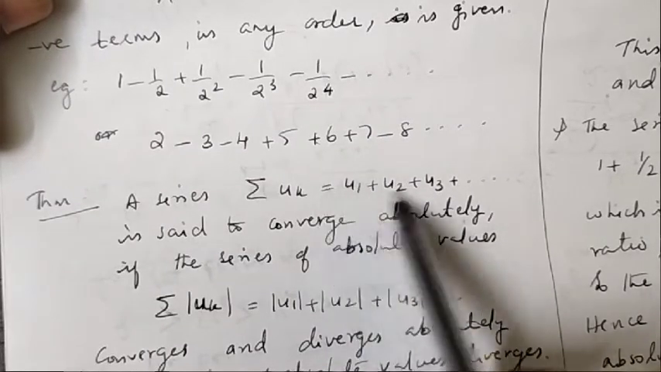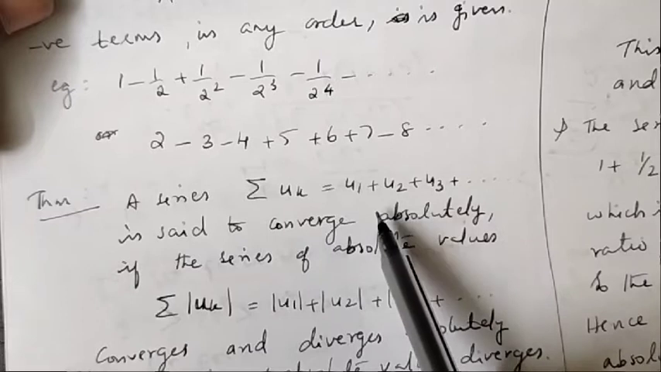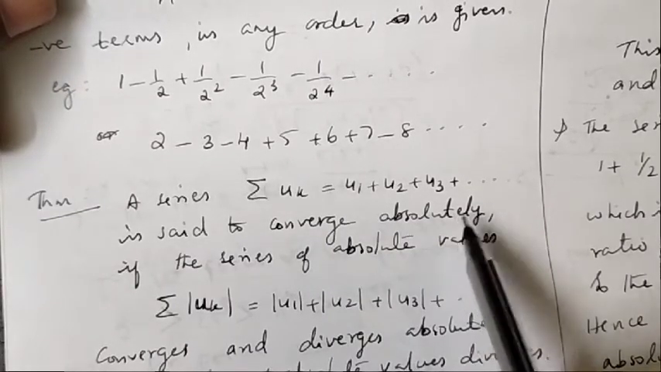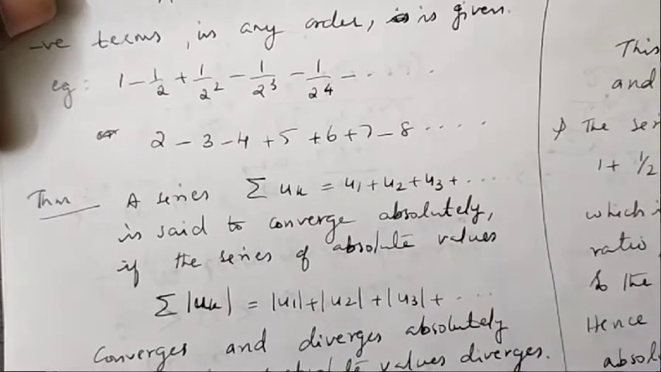Series with both positive and negative terms are said to be absolutely convergent if the corresponding series of positive terms converges.